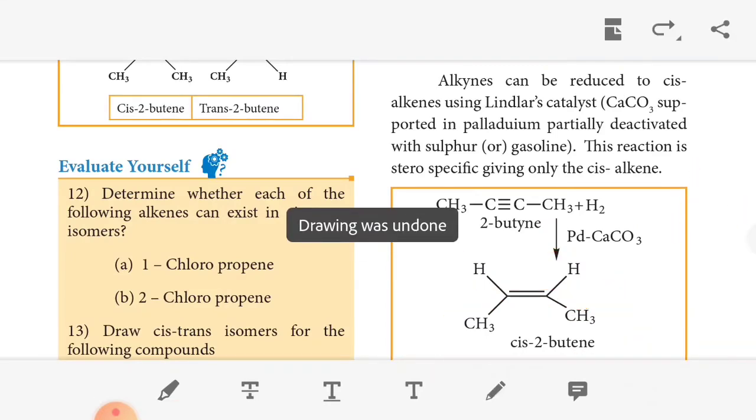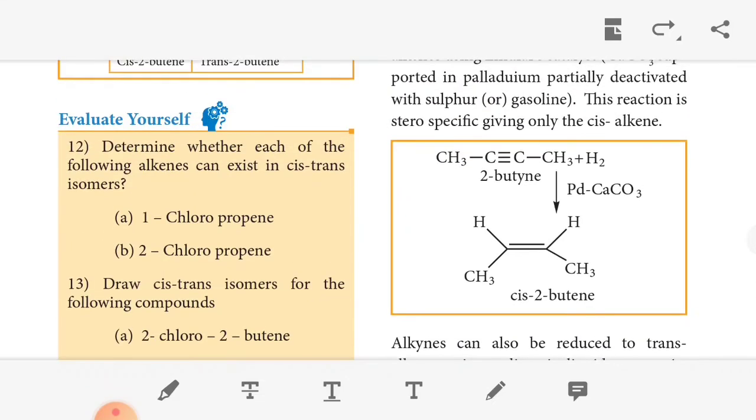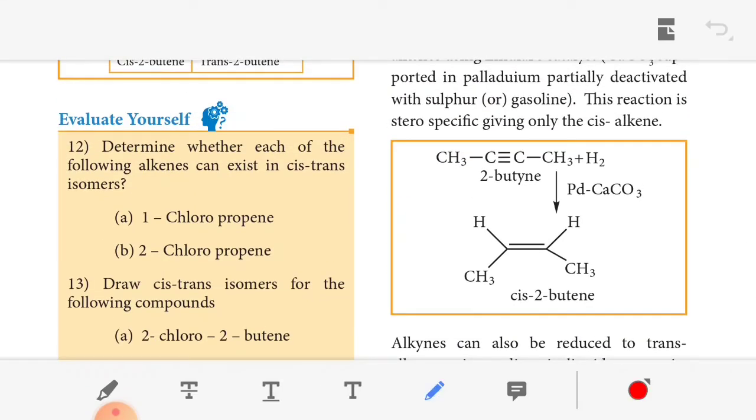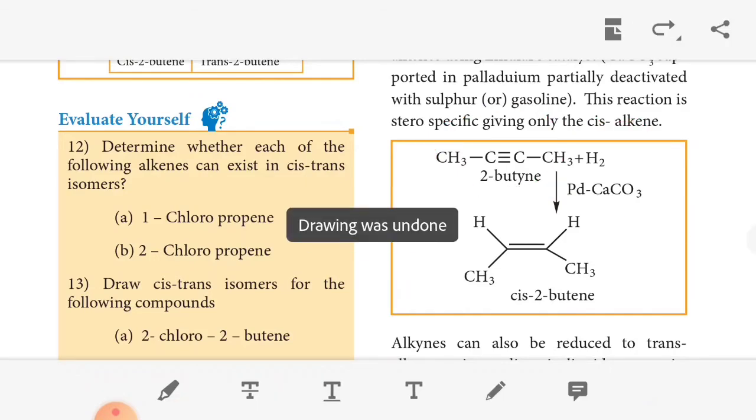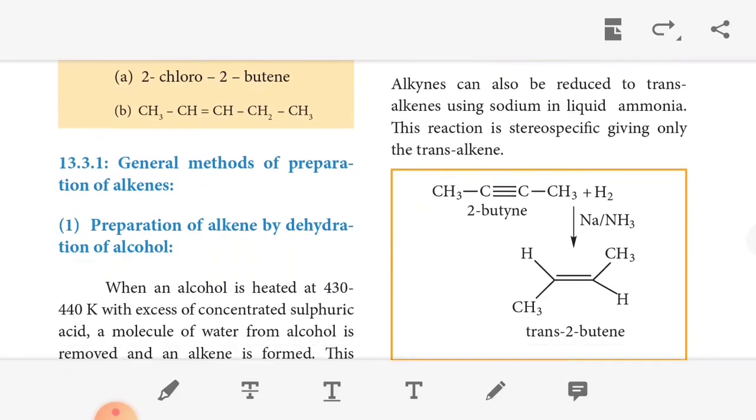So 2-butyne with palladium on calcium carbonate, we get cis-2-butene. Ending with -yne means the compound contains at least one triple bond. So here the triple bond is converted into a double bond. So the alkyne is converted into an alkene. The alkynes can also be reduced to the trans alkene using sodium in liquid ammonia. This reaction is stereospecific, giving only the trans alkene.